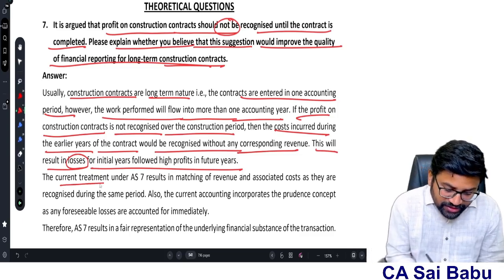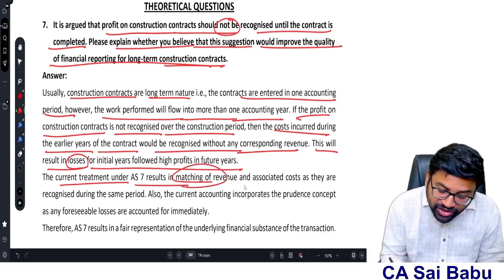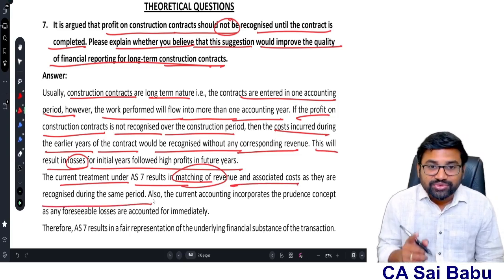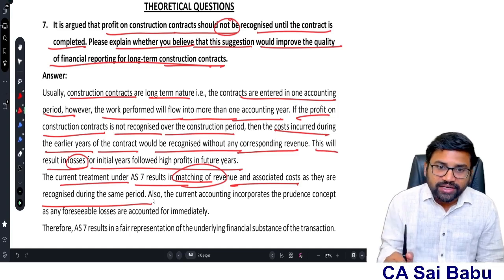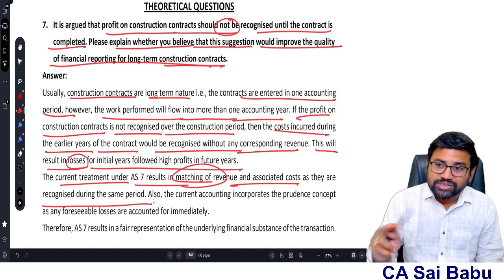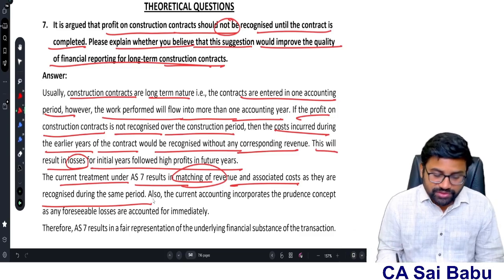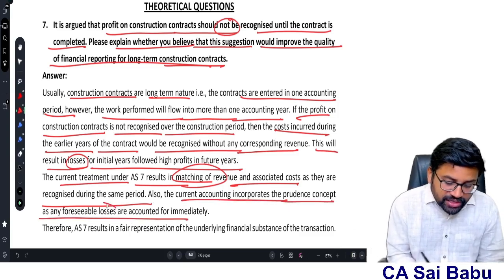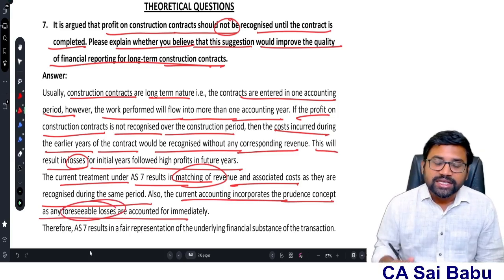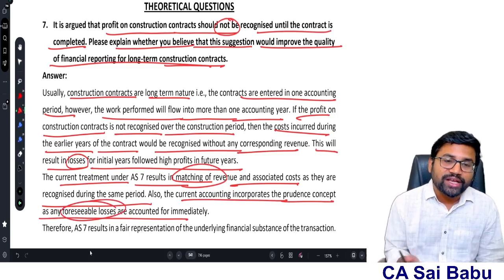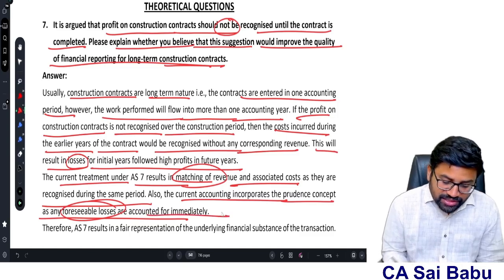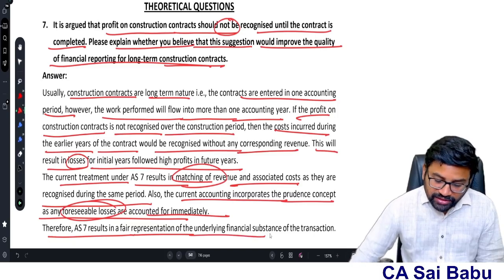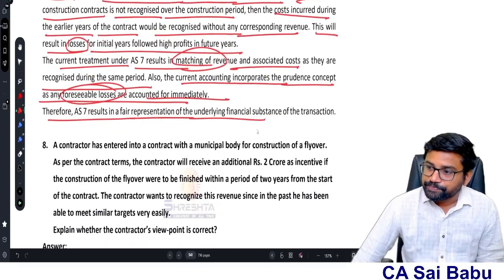So therefore the current treatment under AS 7 results in matching of revenue with the costs as they are recognized during the same period. That's what I said. Cost incurred in the current year, revenue is also recognized in the current year. So there is a matching of revenues and expenses. Also, the current accounting incorporates the prudence concept for any foreseeable losses. Also, the standard says if at any time your contract cost is more than revenue, that expected loss you recognize immediately. Therefore, AS 7 results in fair presentation of the underlying financial substance of the transaction.